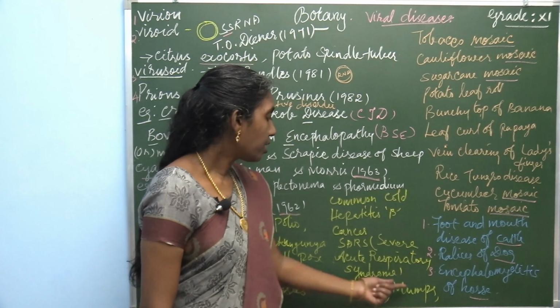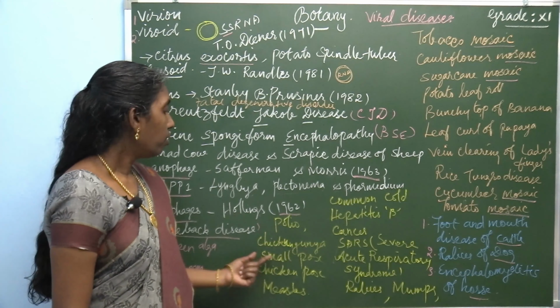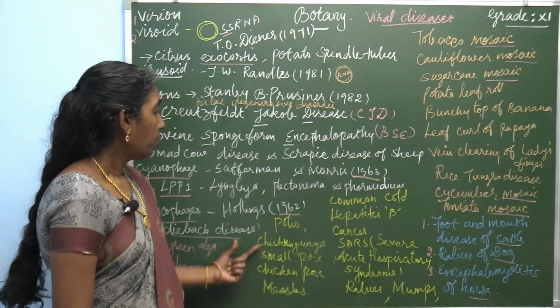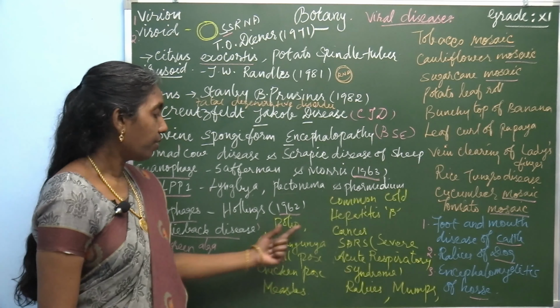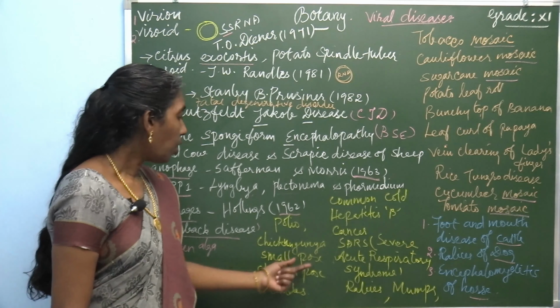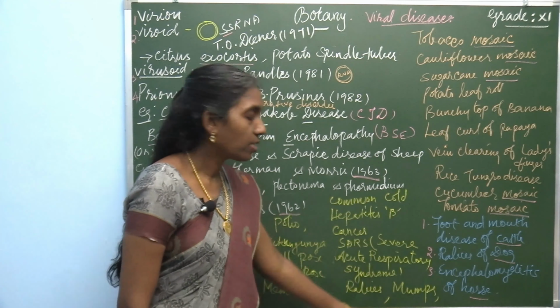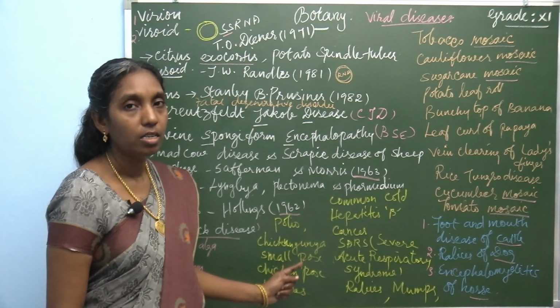And rabies, mumps, polio, chikungunya, which affected many people a few years back, smallpox, chickenpox and measles. These are all viral diseases.